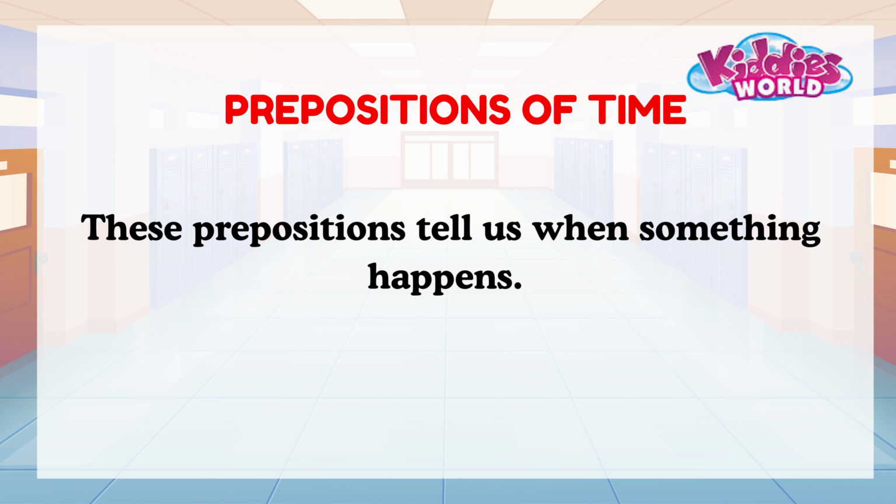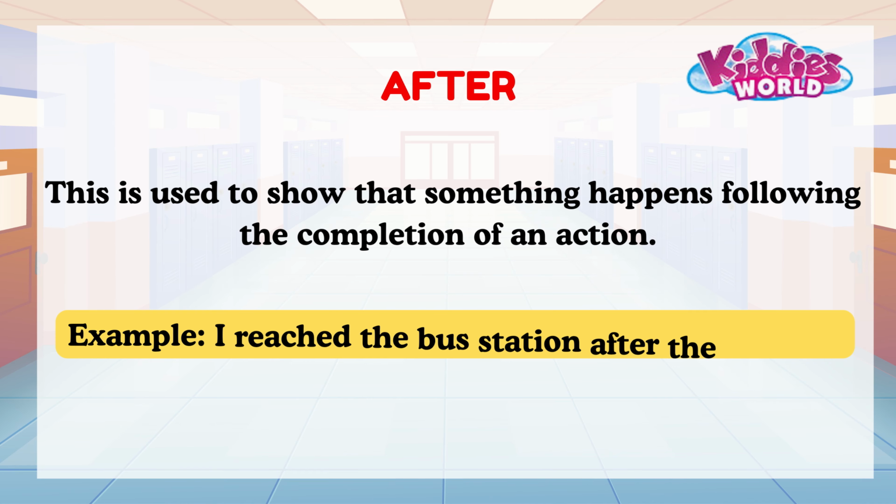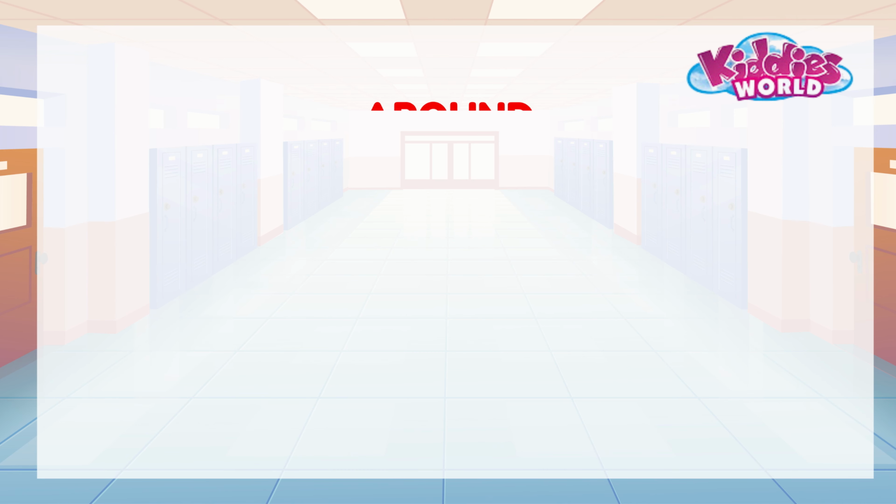Prepositions of time. These prepositions tell us when something happens. Some common prepositions are after. This is used to show that something happens following the completion of an action. Example, I reached the bus station after the bus left.